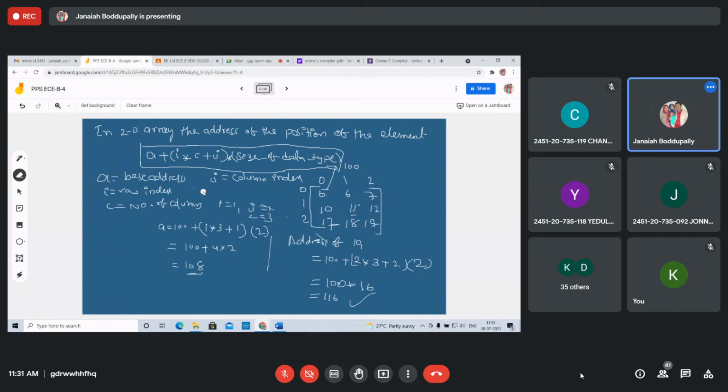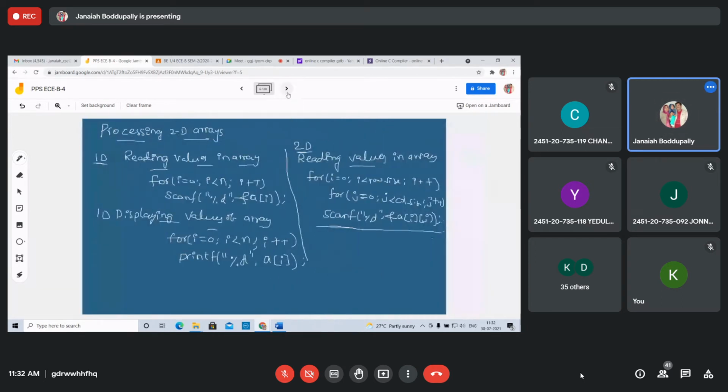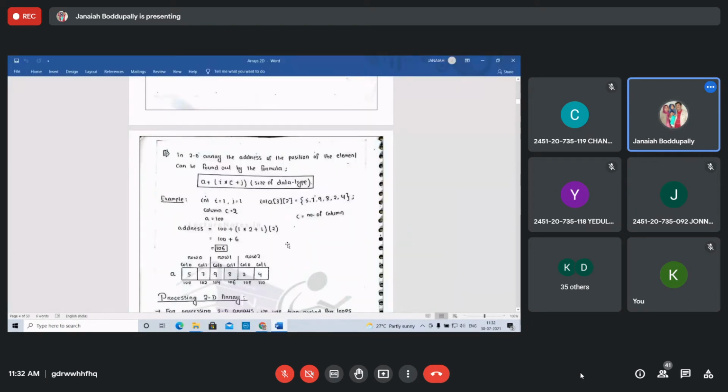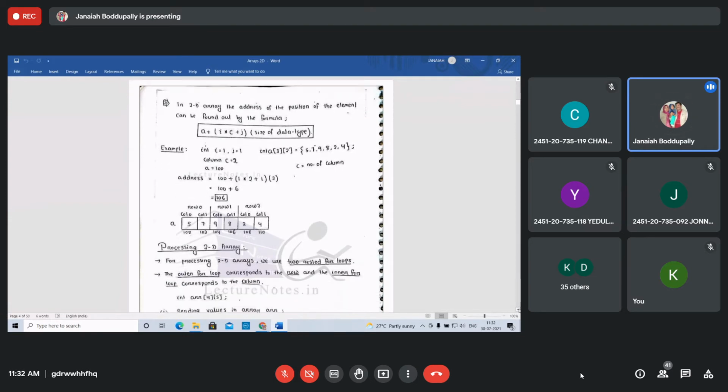Understood, students? How to find the address location of any element using the formula: base address plus I into C plus J, times the size of the data type. I is the row index, C is the number of columns, J is the index of the column. You can take it. Right? Next. We calculated the address; any element's address position you can calculate. Right?